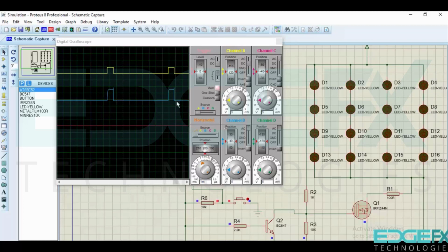At this point the LEDs are glowing with 90% intensity and 10% off, so this is the 10% off time and 90% on time. When I press this button, this off time will increase, and it becomes 20% off, 80% on. Then 30 off, 70 on, like this. Now 40-60, now 50-50, like this.